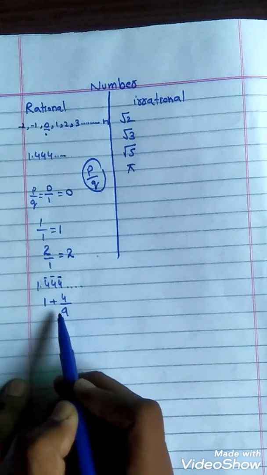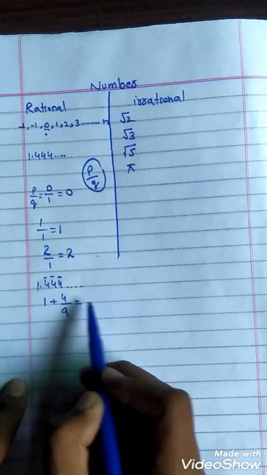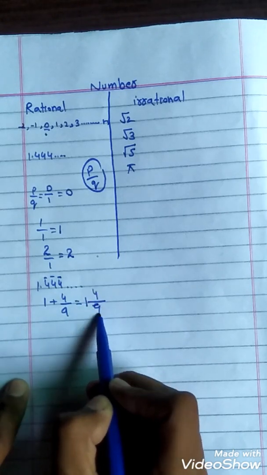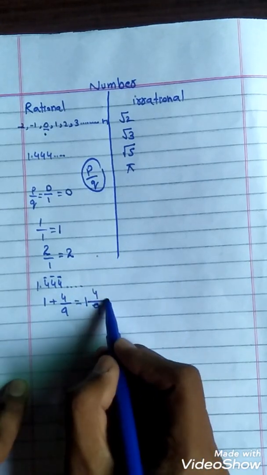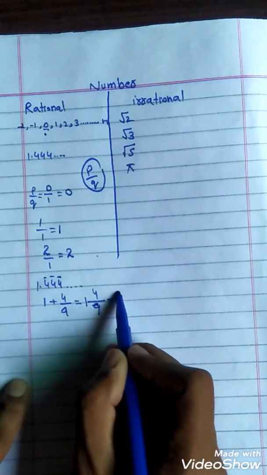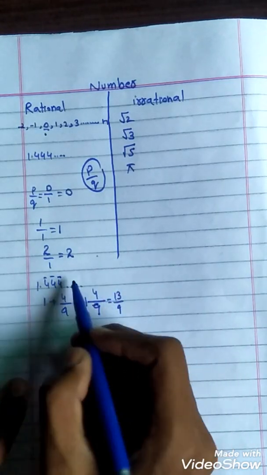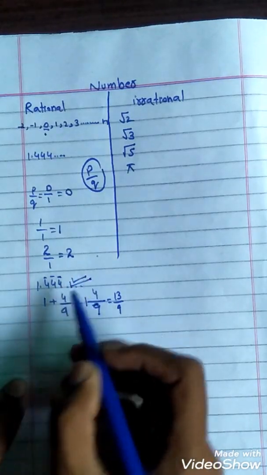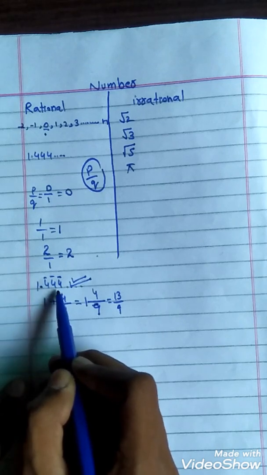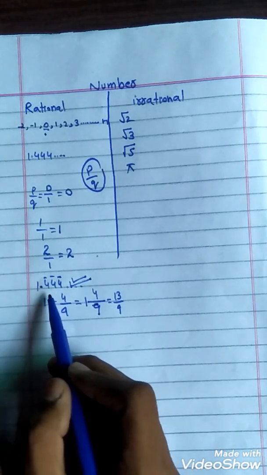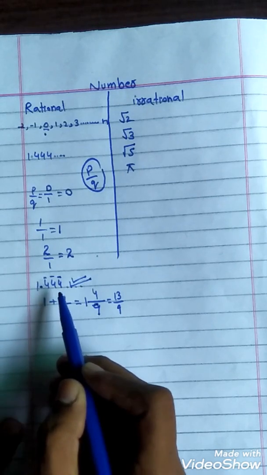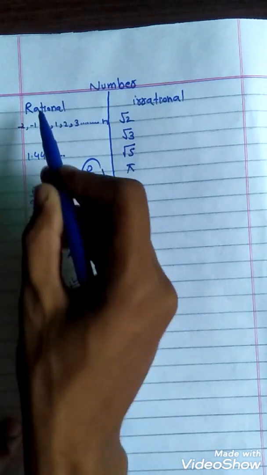When we solve it, 9 ones are 9 plus 4, 13 over 9. So it is also a rational number. It means if the digits after the decimal point are repeating, all such numbers are called rational numbers.